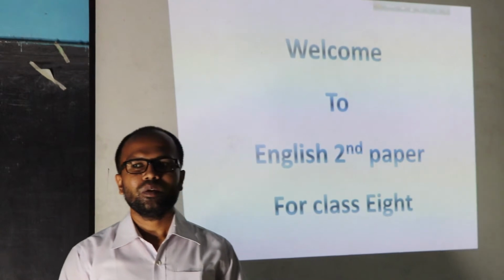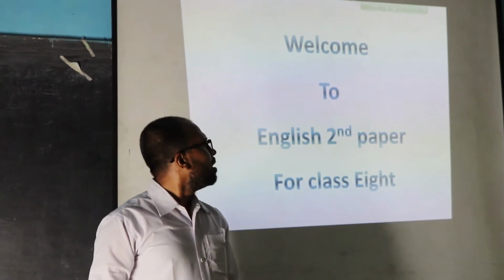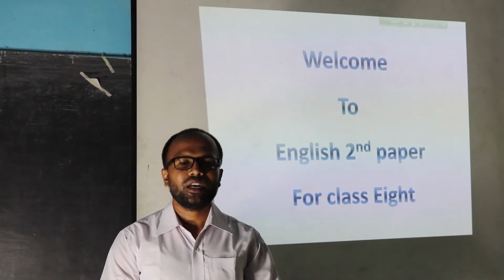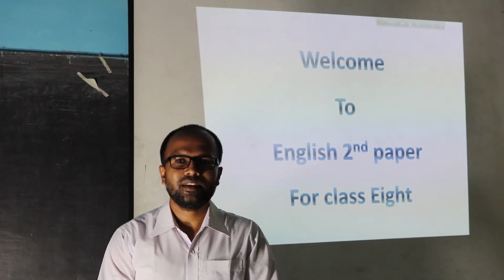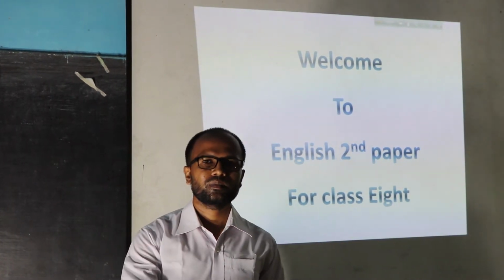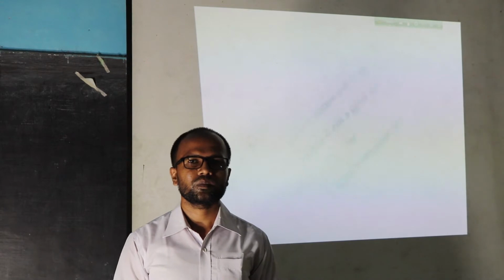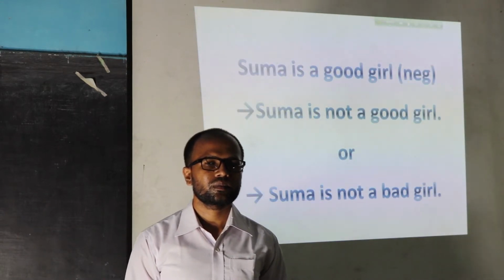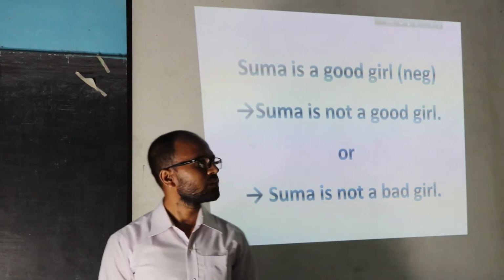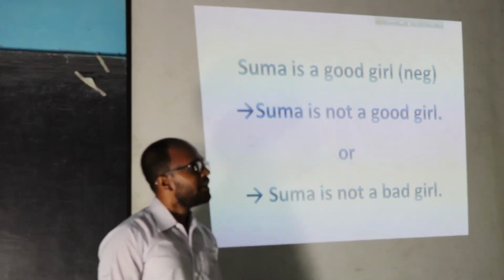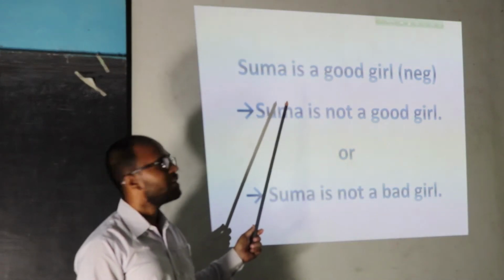Today we will discuss some grammatical rules for changing sentences. Let us see some sentences.